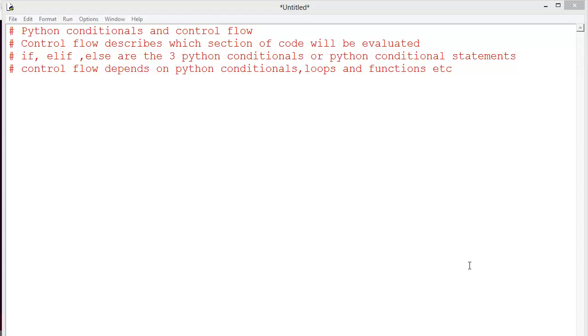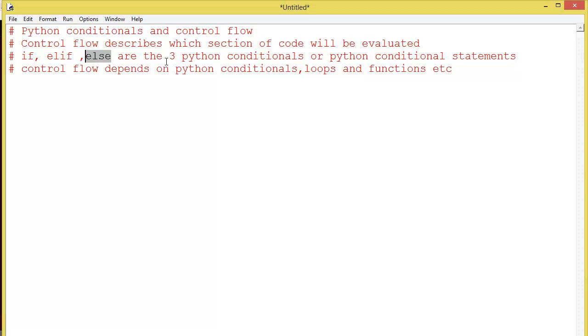In this video lecture, we will discuss Python conditionals and the control flow of a program in Python. Control flow describes which section of code will be evaluated. In Python, there are three types of conditionals: if, elif, and else. Elif is nothing but else if. It is the short form of else if, and we use it when the if conditional fails and we want to check another condition with elif. Else is used if all the conditions fail, then we will evaluate this one.